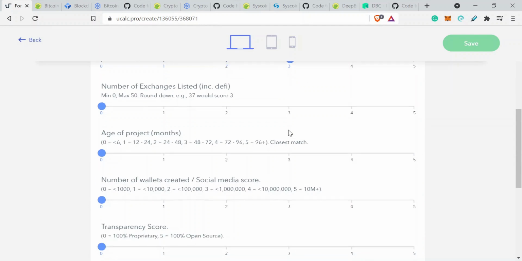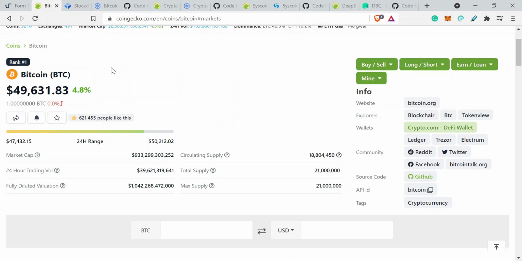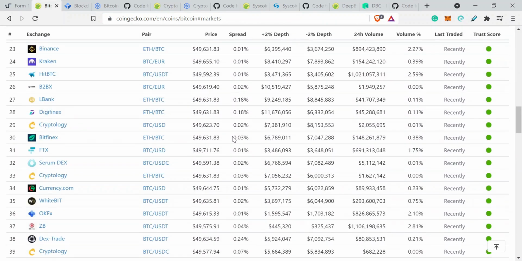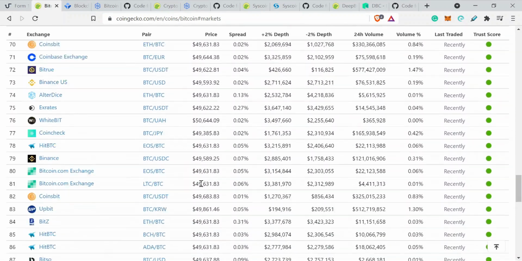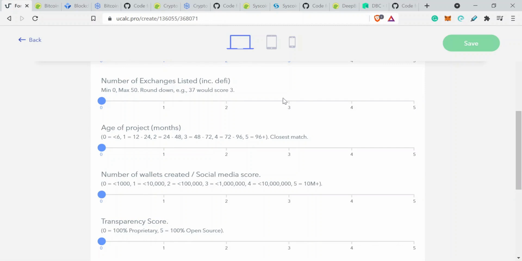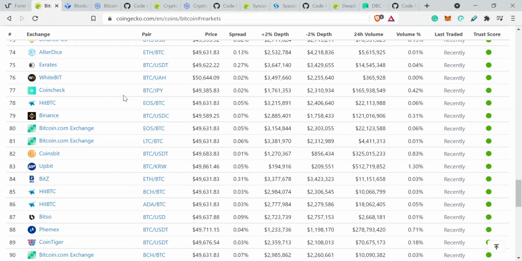Then we're going to go to the number of exchanges listed. You can look at this on the actual page itself. If you go into markets, we can see that Bitcoin has a lot of markets. It goes on and on and on. So we can comfortably put 50 plus there. One thing to look out for is, if you're looking at some projects on CoinGecko and CoinMarketCap, or whatever site you're looking at, make sure that they actually follow the exchanges you're going to be listing, so that you're getting a holistic picture, a whole picture, rather than a biased view through one particular cryptocurrency list.